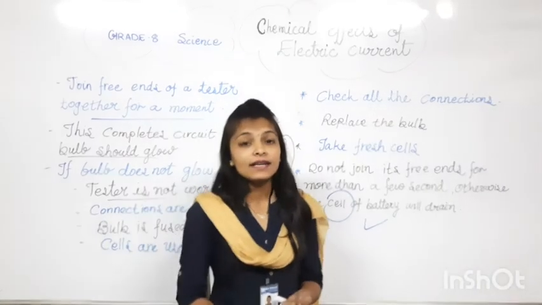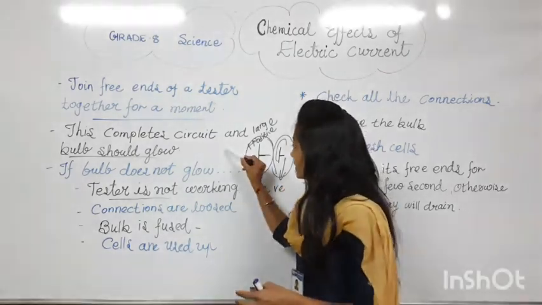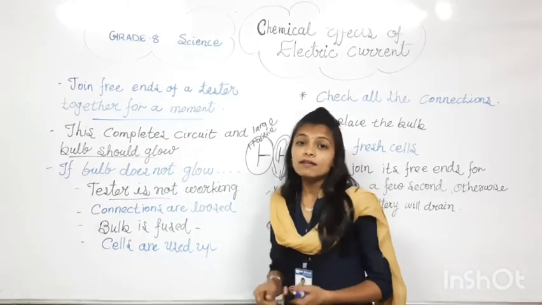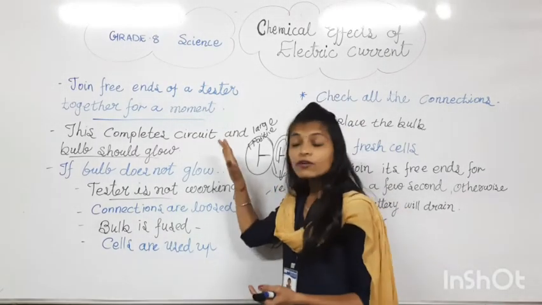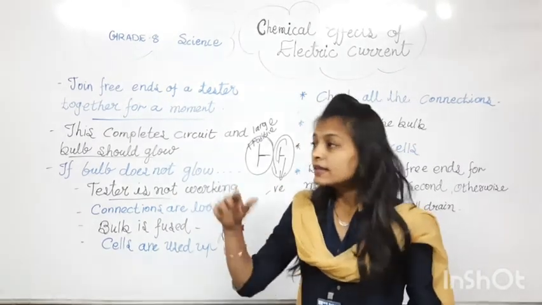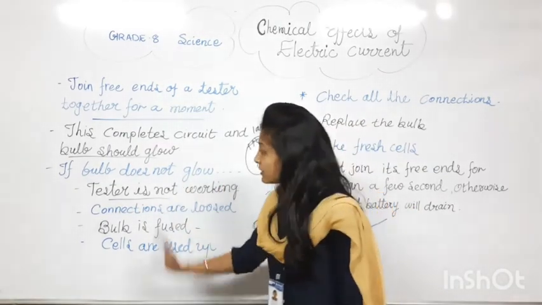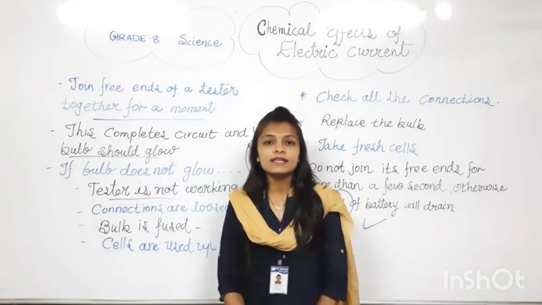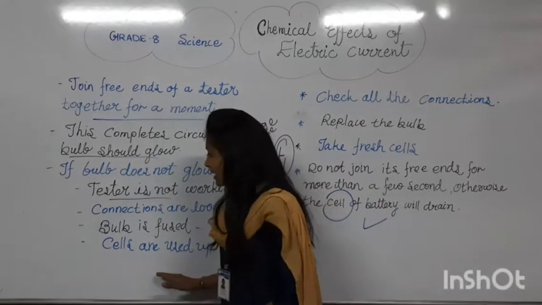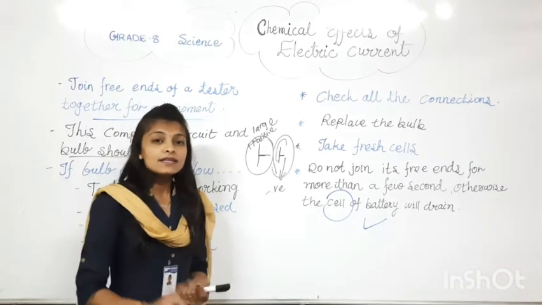If you keep the tester on electric appliances, have you observed when you have an electrician? He will just touch the electric appliance and take it out instantly. Why? What happened? If he keeps it for a few more minutes, it will drain his battery. So it is better not to test the electric appliances together for long, so they last longer. So this is about how good conductors and poor conductors of electricity work, and with the help of this diagram and this activity, we can come to know how electric appliances are going to work.